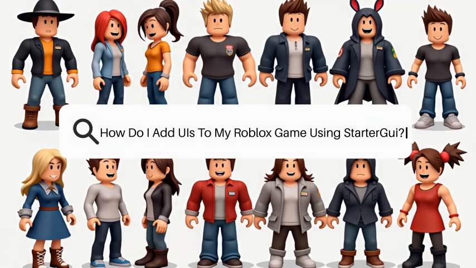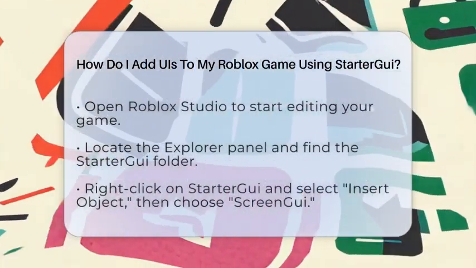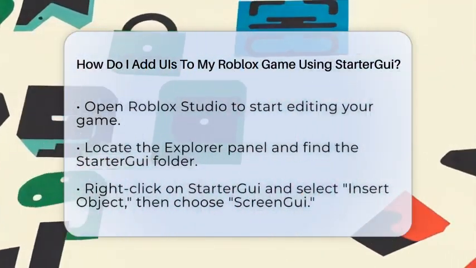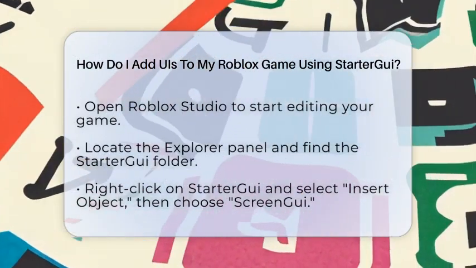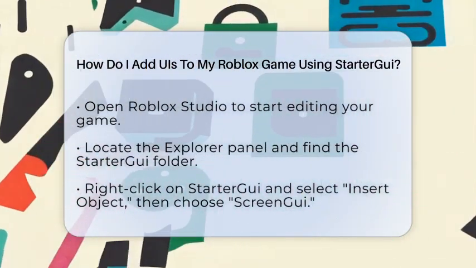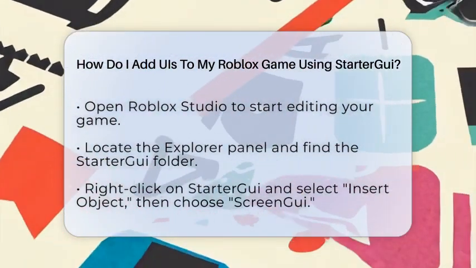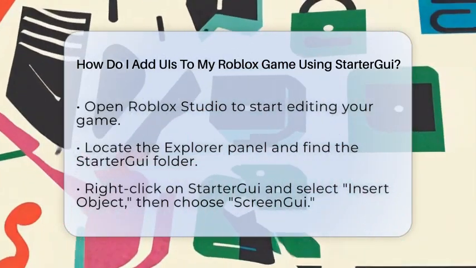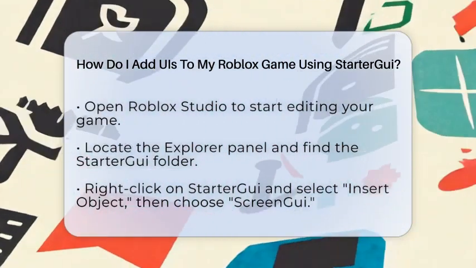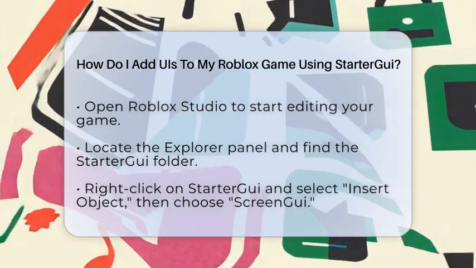How do I add to my Roblox game using StarterGui? Imagine transforming your Roblox game into a more interactive and engaging experience. Want to learn how to add those cool user interfaces that players love? Let's get started. First, open Roblox Studio, which is where all the magic happens.